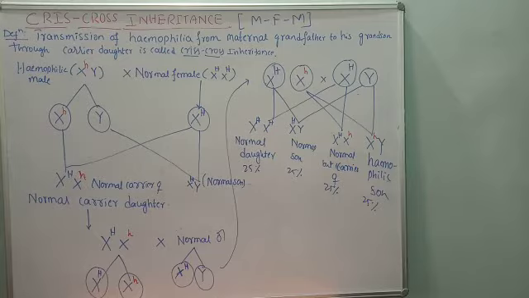It is the process of transmission of hemophilia, or color blindness, I have not written it here, but that disease is also there. It is the transmission of hemophilia from the maternal grandfather.